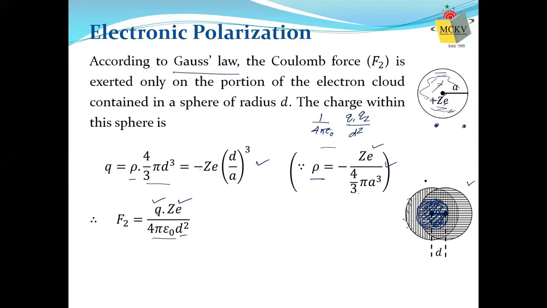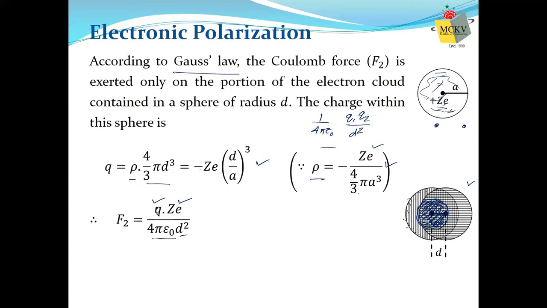But since the electron and nucleus are not completely separated, the nucleus is still lying within a portion of the electron cloud. Therefore, we need to apply Gauss's law to find the amount of electron cloud actually taking part in the Coulomb force.